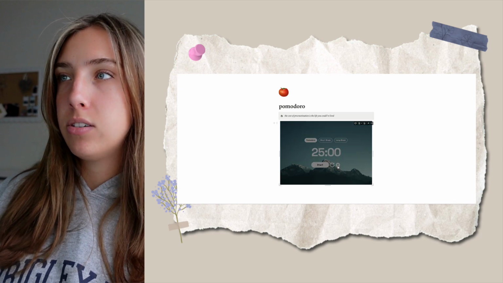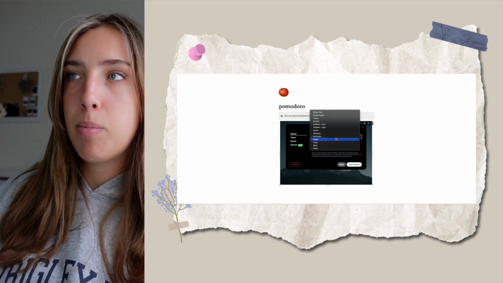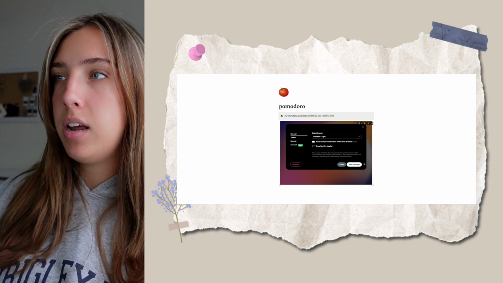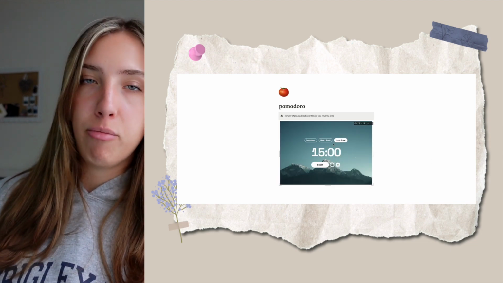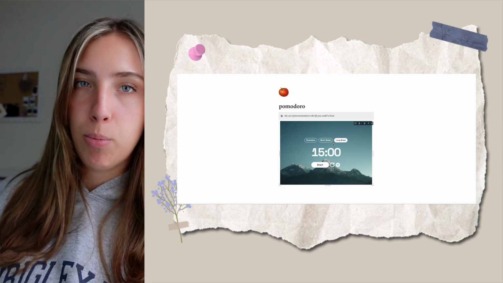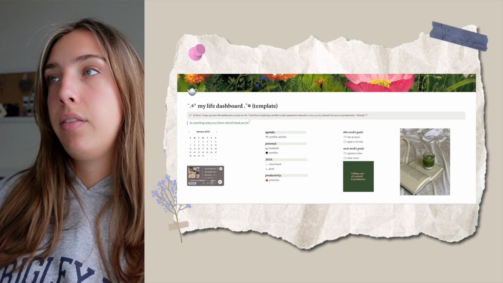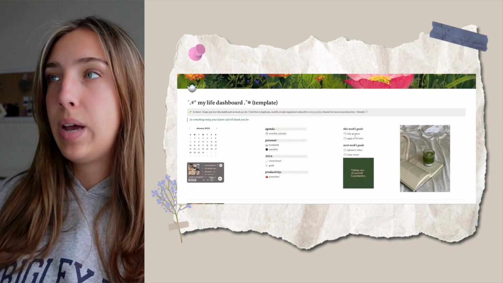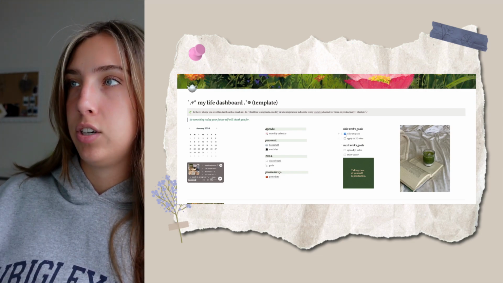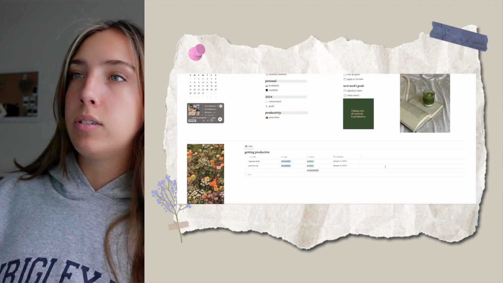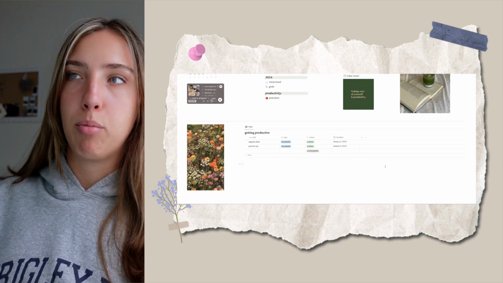You can actually go into your settings and change the theme of the Pomodoro. Maybe you want a gradient and you prefer having something like this. You can also change the amount of minutes in the settings as well if your Pomodoro looks a little bit different. Okay, then on the right hand side, we have this week's goals and next week's goals. These are just to-do list boxes that you can actually interact with. And then when you scroll down here, there is another tab called Getting Productive.